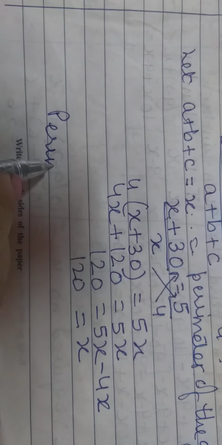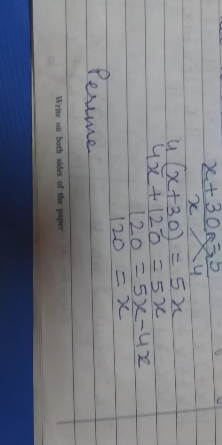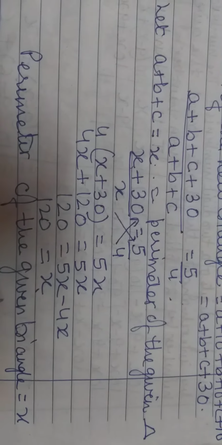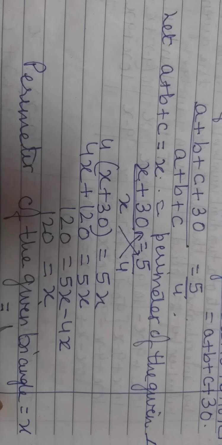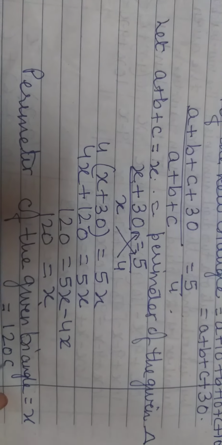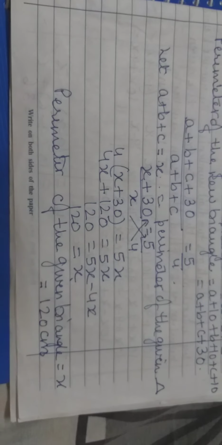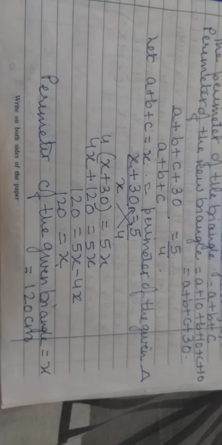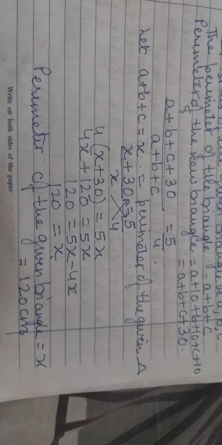So perimeter of the given triangle is equals to x. So what it will be equals to? It will be equals to 120 centimeter. I think it is clear to everyone. Okay. Thank you, class.